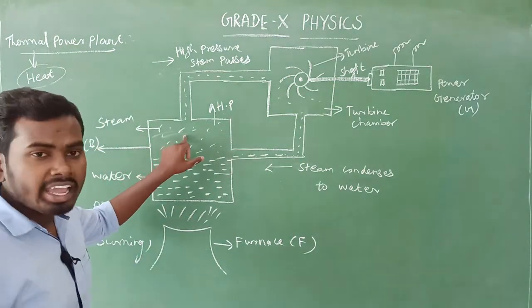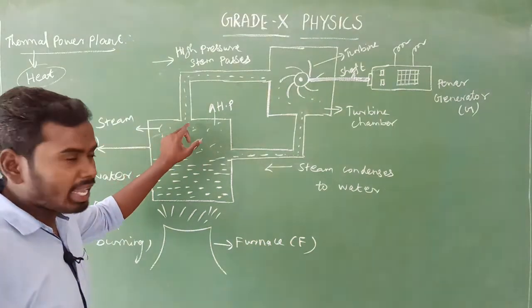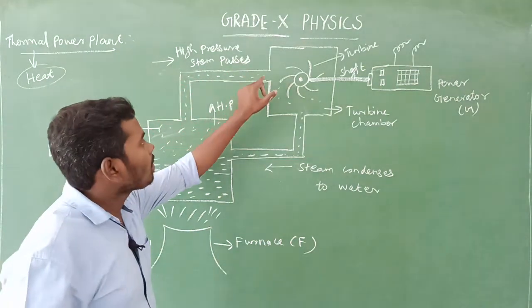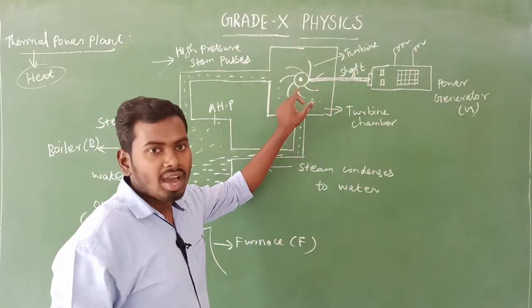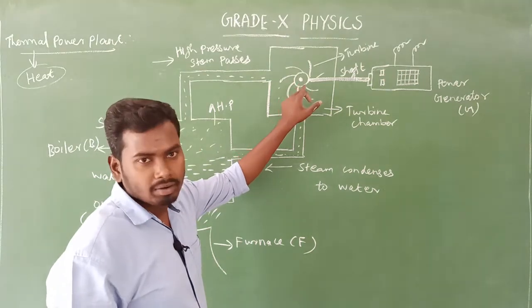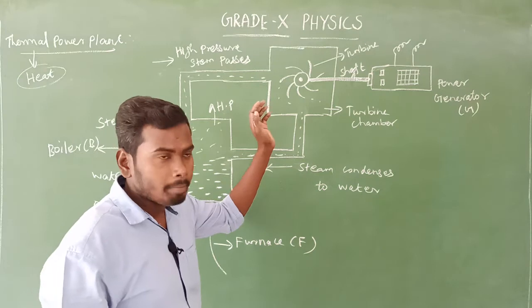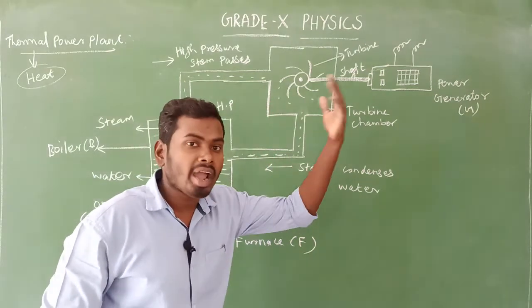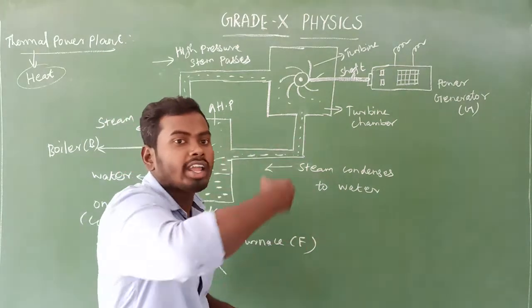Note this point: the highly pressurized steam passes through the pipe and goes to the turbine chamber. Inside the turbine chamber there is a turbine. This highly pressurized steam falls on the turbine, the propeller, due to which the propeller starts rotating.